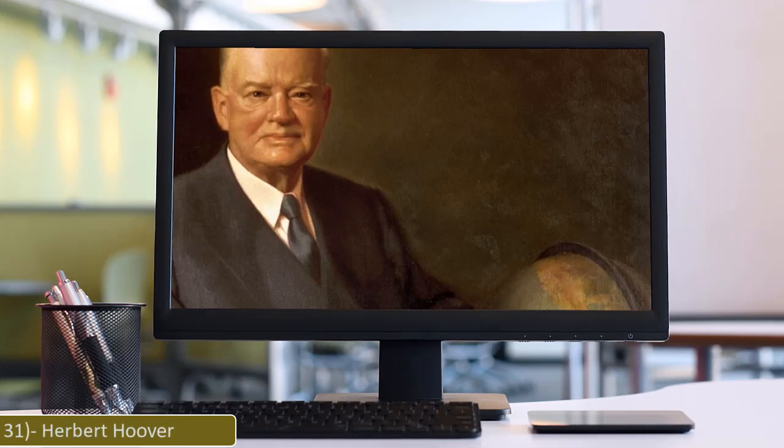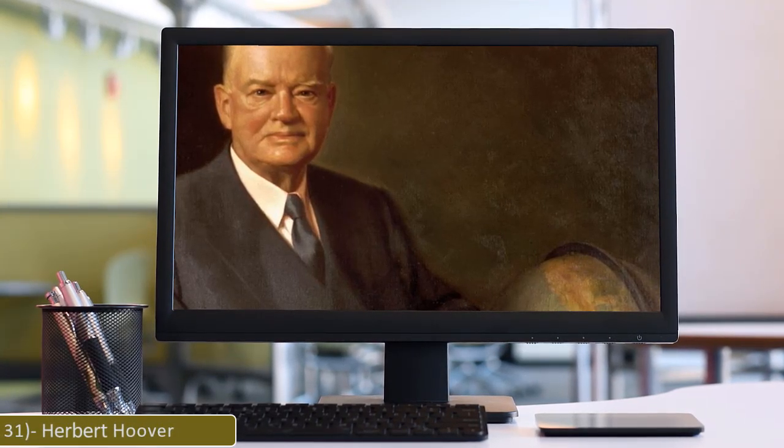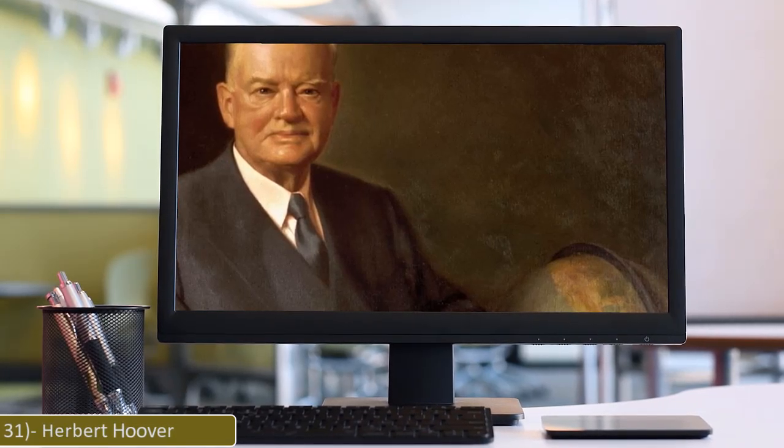31. Herbert Hoover. Herbert Clark Hoover was the 31st President of the United States, serving from 1929 to 1933.